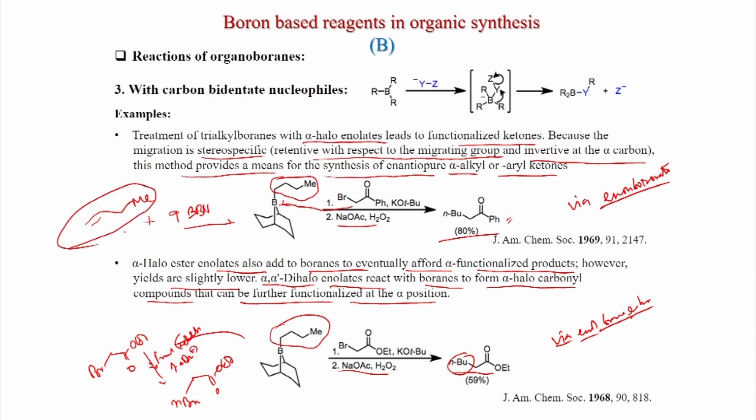So 1-butene gives the butyl group that is adding to the 9-BBN, and now a borane is formed, and that is adding to this. First the tetracoordinated boronate is forming, after that the butyl group is migrating. So this is the inherent chemistry, and that is the beauty of borane chemistry, that you don't need a Grignard reagent for the substitution reaction. You can have a borane where this group cannot migrate, it is an anchor group, and only the butyl group will migrate, and after that you get a substitution at the alpha position of the carbonyl compound.